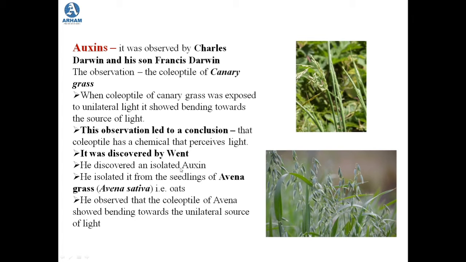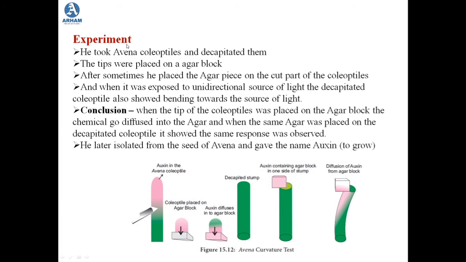But to actually prove his discovery and his observation, he performed an experiment. So what did he actually do? He took the Avena coleoptiles and he decapitated them.